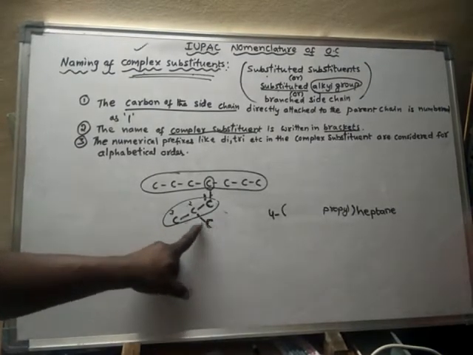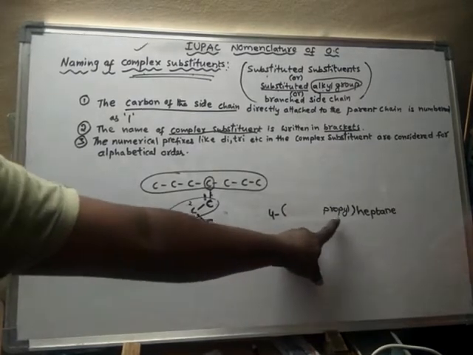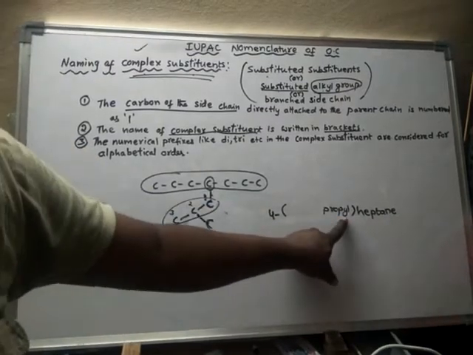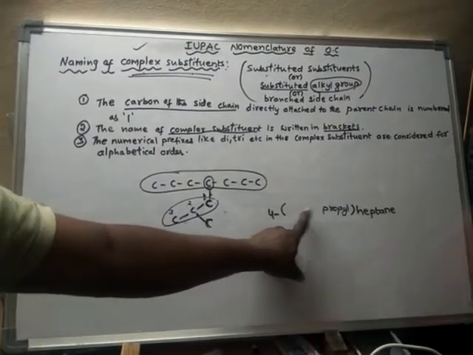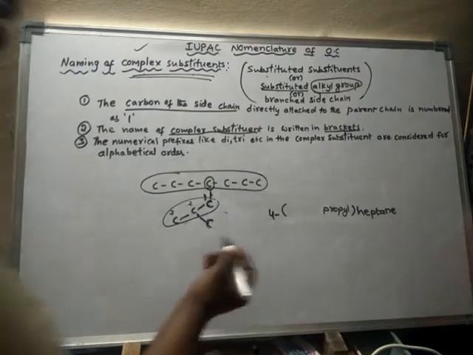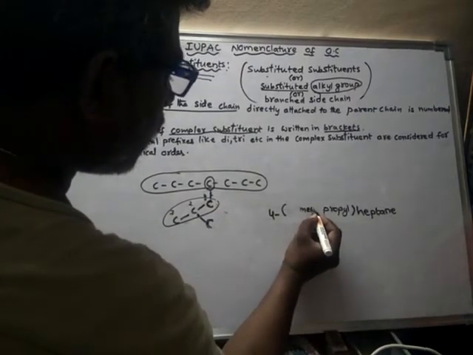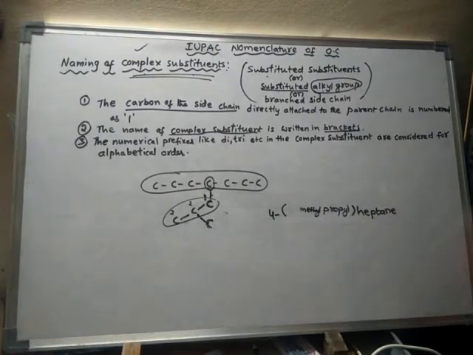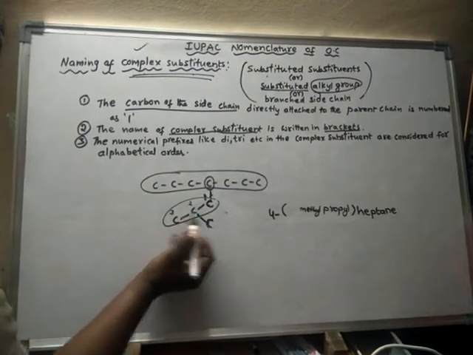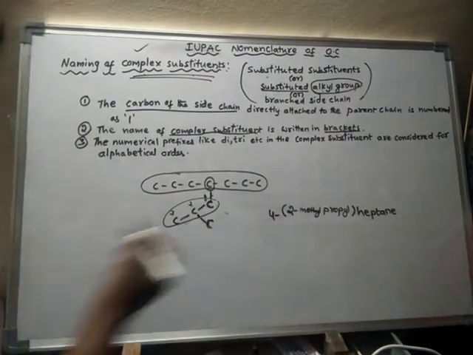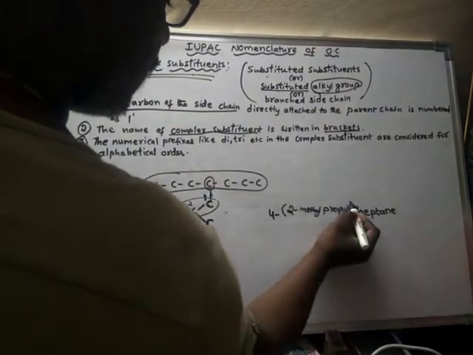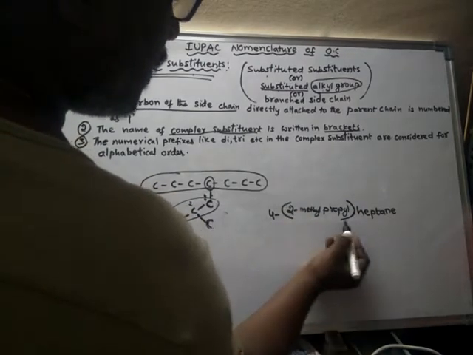So now the substituent should be mentioned here. This entire thing is a substituent for this one, and for this one again there is a substituent. So again we have to write towards the left side of this one, propyl. What is the substituent? Methyl. So methyl propyl. Where is this methyl located? On the second carbon of the side chain. Hence we have to write 2-methylpropyl, bracket close. Okay, bracket close. Right, next, heptane.